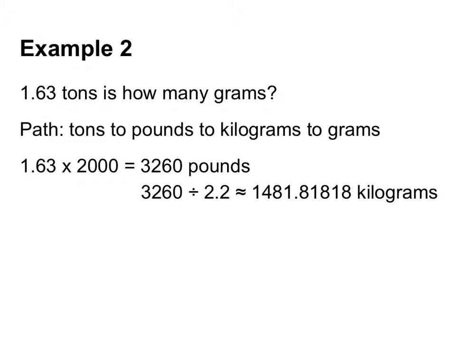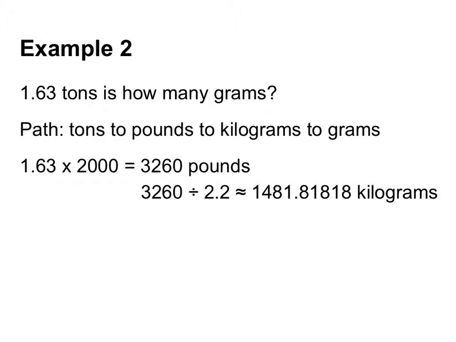So I'm going to take my 3,260 and divide it by 2.2. I'm going to end up with 1,481.81818181. That decimal actually repeats and repeats, so I've rounded it here. So that's why I have my approximately sign. Also, my conversion is an approximate conversion.